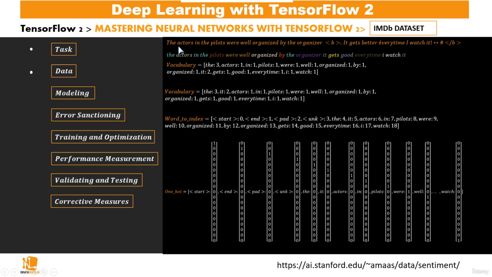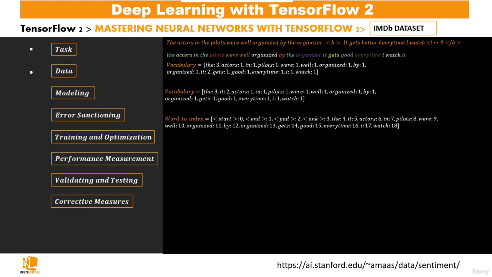So in case we have this kind of sentence, "the actors in the pilots", we just come and say, okay, this is "the". Let's take this one since this has already been converted. So "the" is represented by this, so we pick this up, and then next "actors", we pick this up, next "in", we pick this up, next "the" again, we pick this same one up, next "pilots", we pick this up, and so on and so forth. So we are not going to be sending the words directly into our models, or just these numbers, but these one-hot vectors.